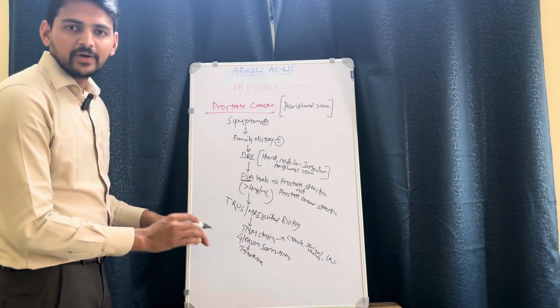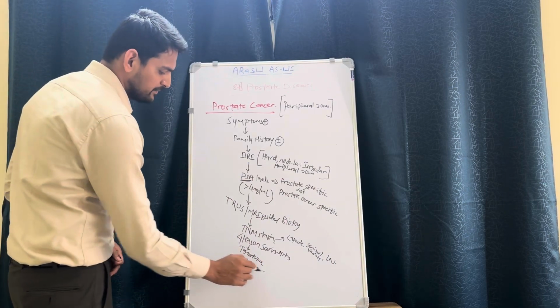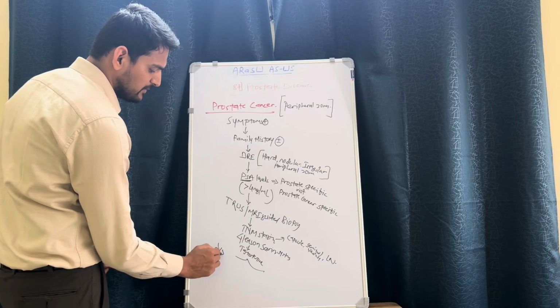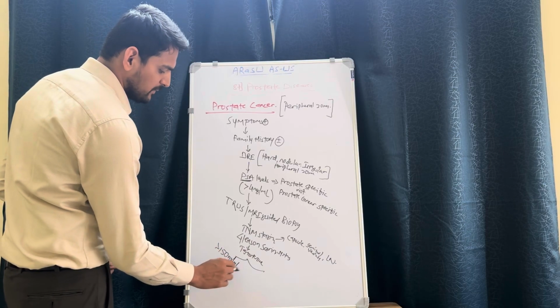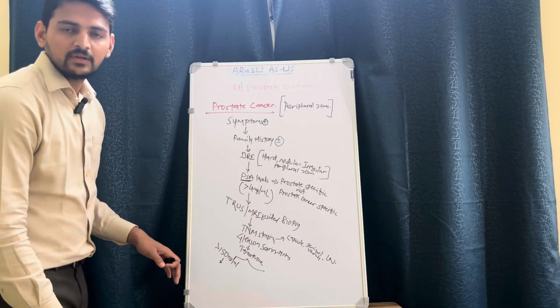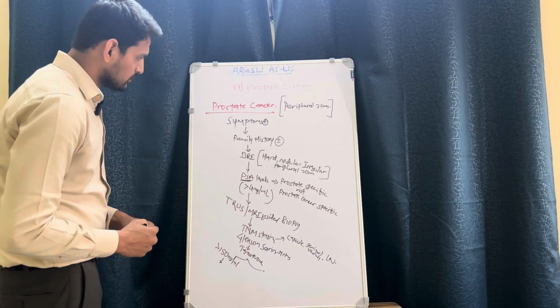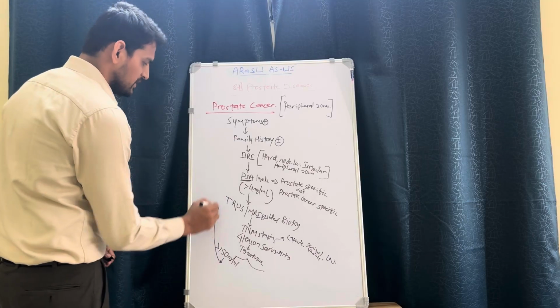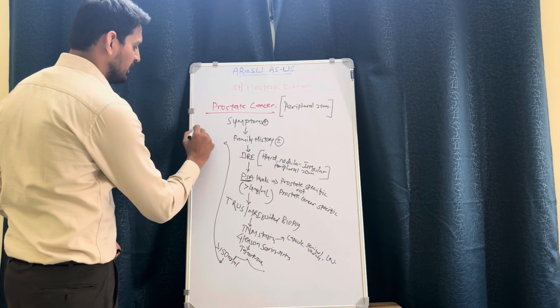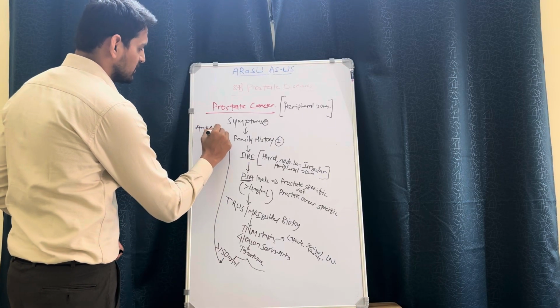Based on this, we can divide prostatic cancers into two types. If the testosterone level is more than 150 nanogram per ml, these individuals will respond to anti-androgenic therapy.